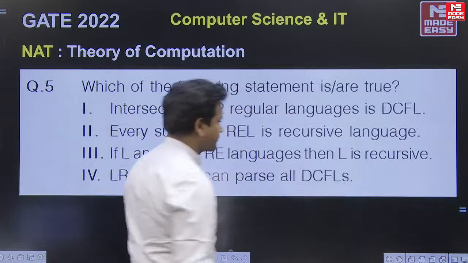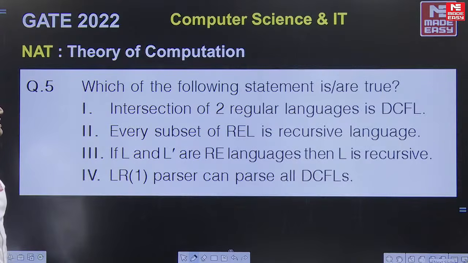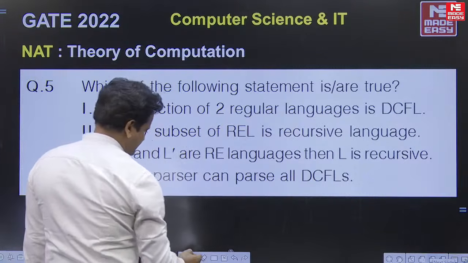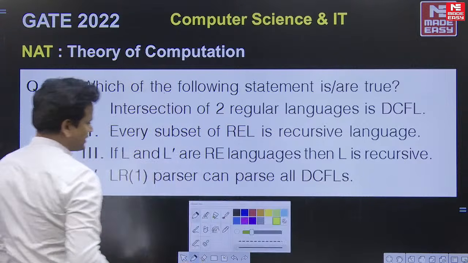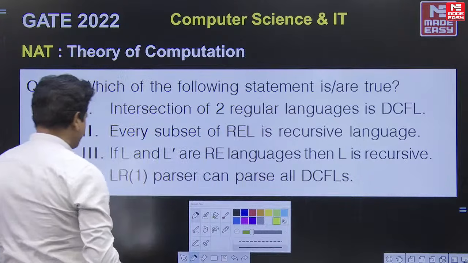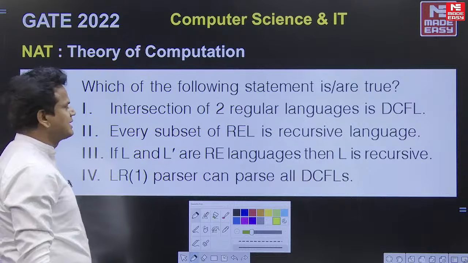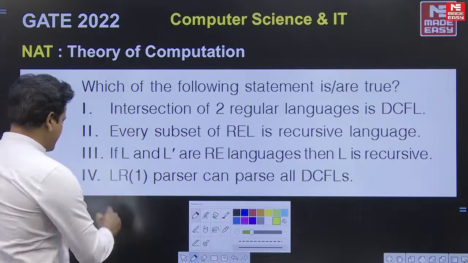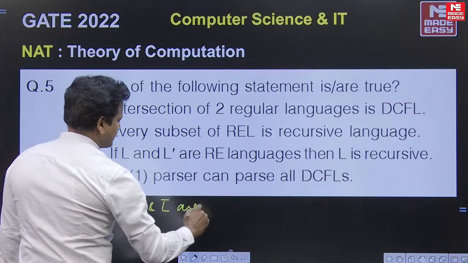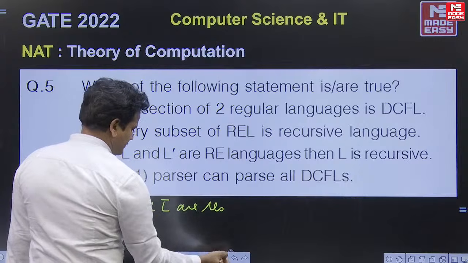Next, which of the following statements is oblique or true? The intersection of two regular languages is DCFL. Regular languages are closed under intersection. Okay, so I will repeat.